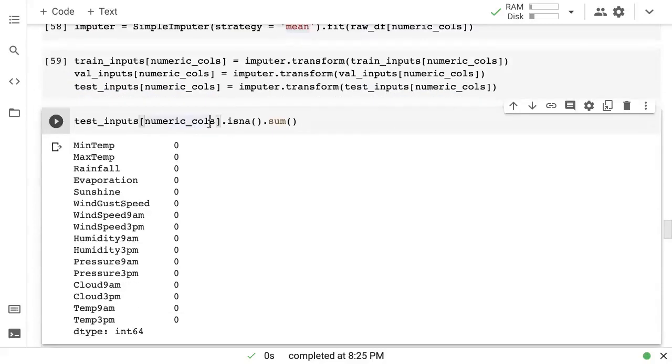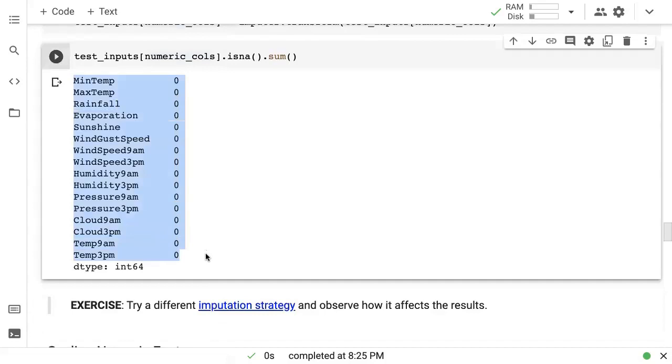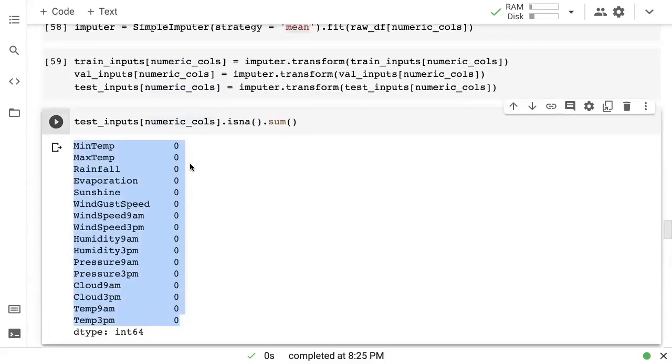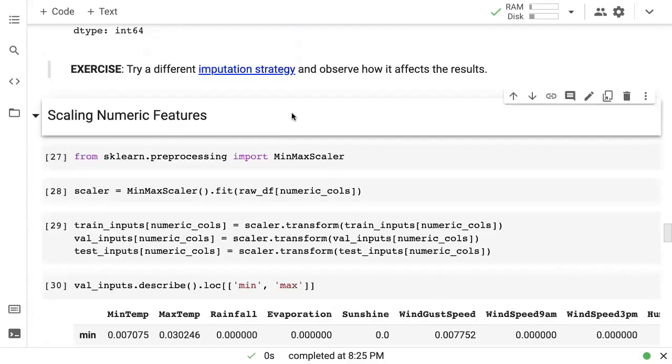So the net effect of all of this is that you have no missing data in any of the numeric columns. We filled it with the mean value. Now the mean is not the only imputation strategy. There are several other imputation strategies that are available in scikit-learn. So an exercise for you would be to try a different imputation strategy and see how it affects the final result. And this is all what practical machine learning is.